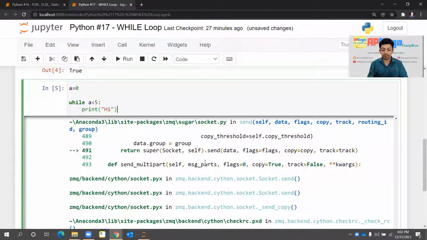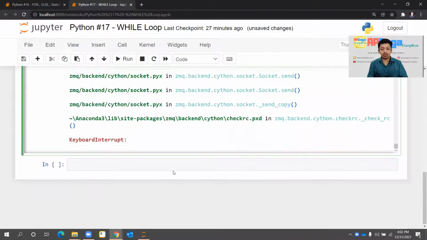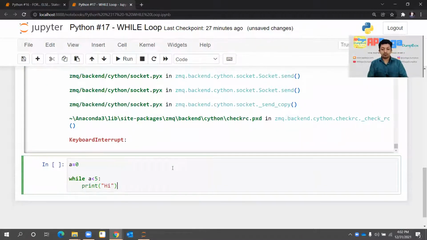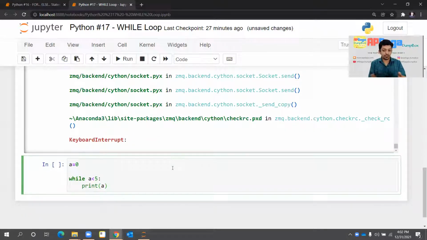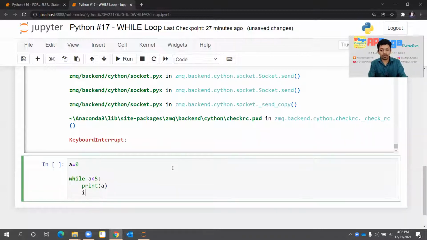So I'll modify this same code in another way. Within the while loop, instead of hi, I'll print the value of a as it is. Okay, and it will be again an infinite loop because a less than 5 is always a true condition. So what I'll do, I'll write a equal to a plus 1. So after each iteration, the value of a will be incremented by one, right?